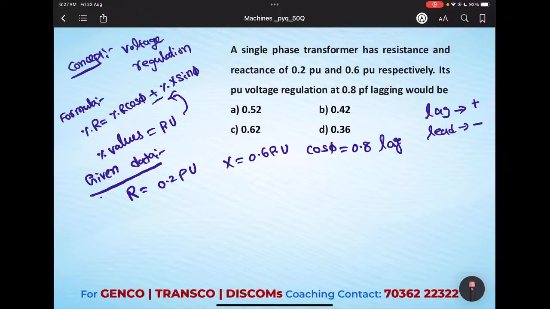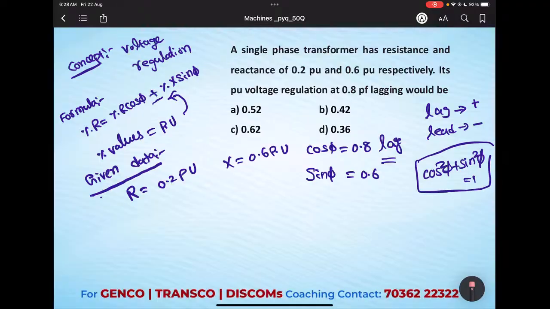Okay, so in the given data, the power factor is lagging, and we need to calculate the sine term. Sin phi is equal to 0.6, because sometimes these values we need to remember, otherwise we have to calculate from the formula. As we know, cos square phi plus sin square phi is equal to 1. From this formula you can calculate if required.